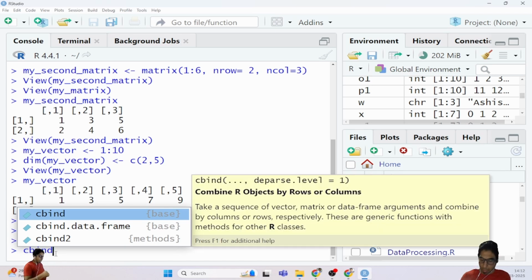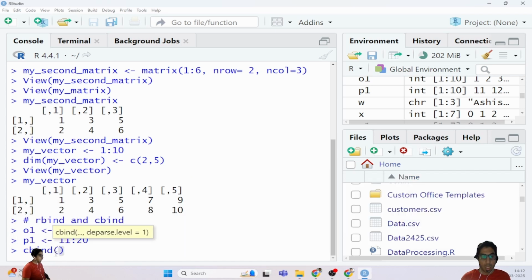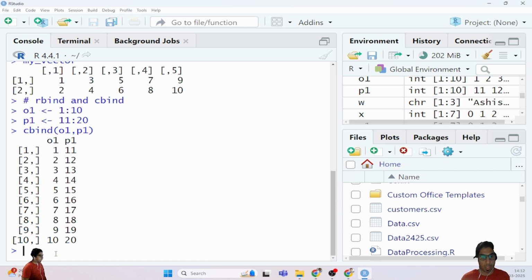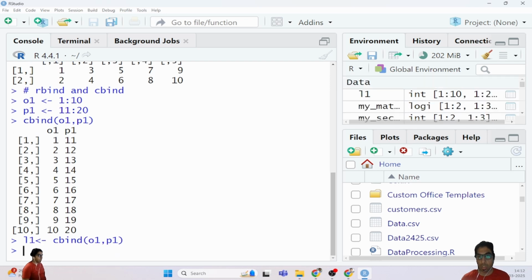First we are binding column wise, but we have to provide the variable names, so it is cbind of o1 comma p1. So first o1 vertically, and then the second one is p1 vertically. If we want to allocate that same thing into another variable, for example l1, you can see the result.